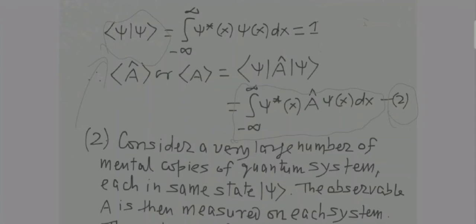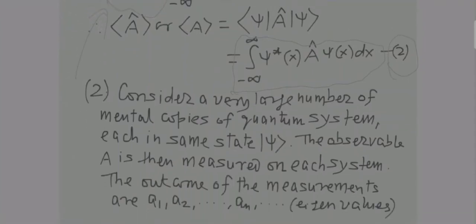Now consider a very large number of mental copies of the quantum system, each in the same state ket psi. Now what does this mean? This simply means that you are talking about the theory of multiverse. You might have learnt about the universe, although this theory of multiverse is not there in your UPSC physics optional quantum mechanics syllabus.